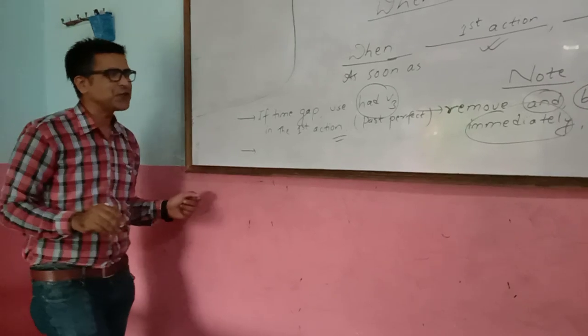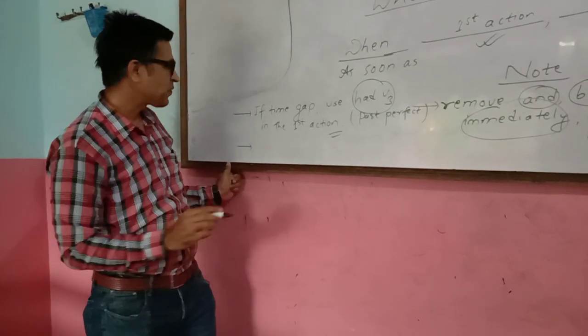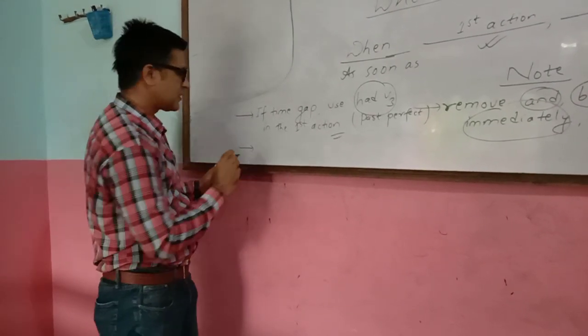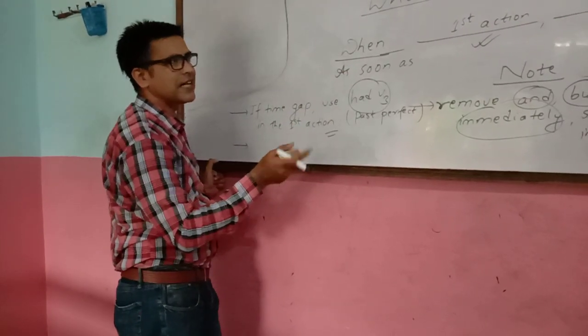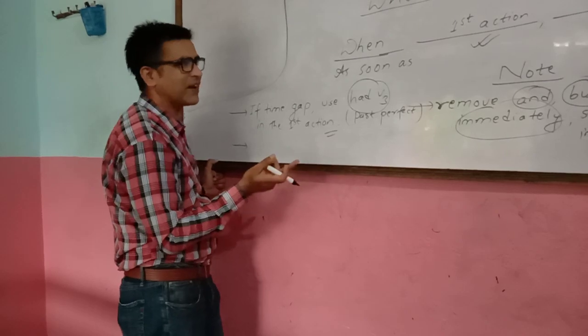And the third point to remember is, sometimes the second action, the second clause, might come without a subject, right?